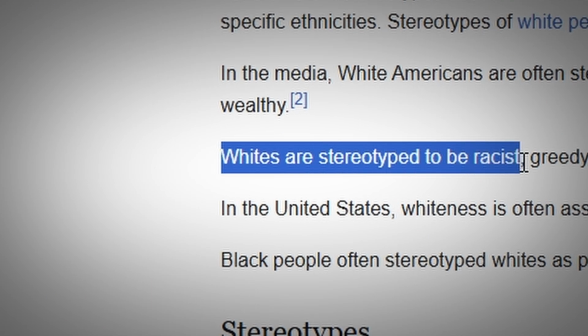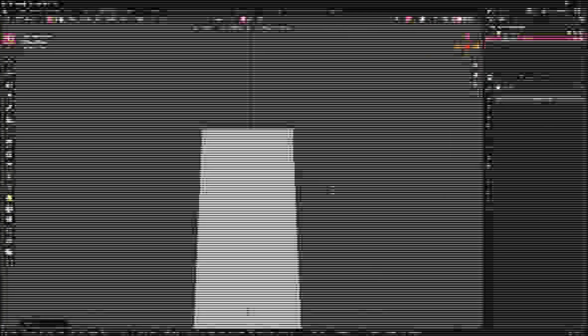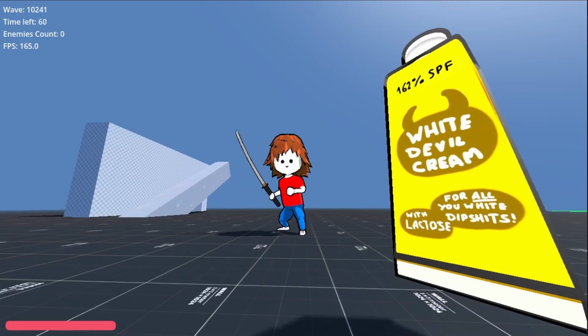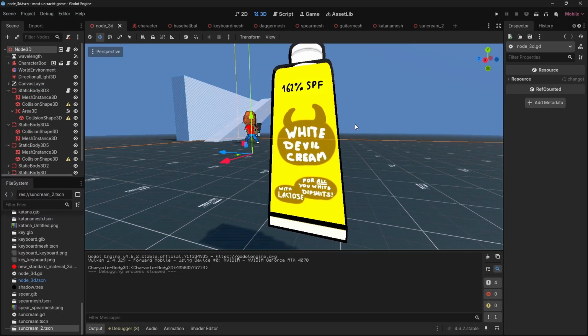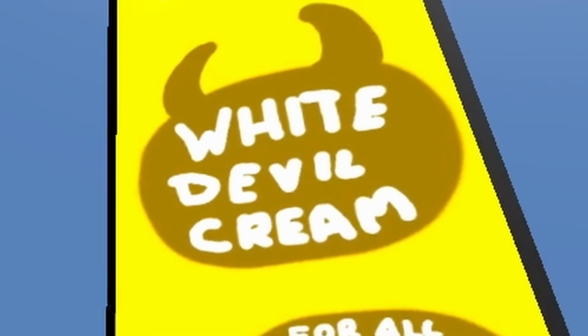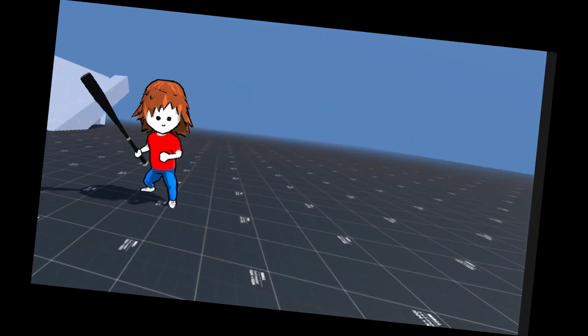Whites are stereotyped to be racist? No, they're not. You know what? I've got an idea. Okay, let me just... Yeah, nice. So now, if you're white, you get sunburned and fucking die. Unless you grab yourself some white demon cream, which stops the sun for 20 seconds.